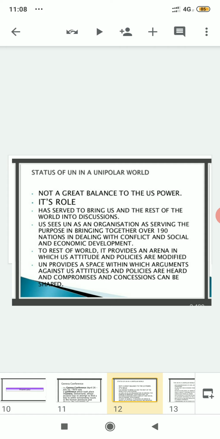The UN is giving a platform by which, suppose the US is a superpower, in today's world they cannot do what they wish to do. So who is actually making them abide by these rules and regulations, so that the US before wishing to attack any country cannot do it directly?